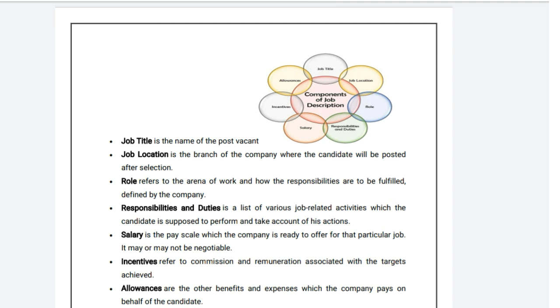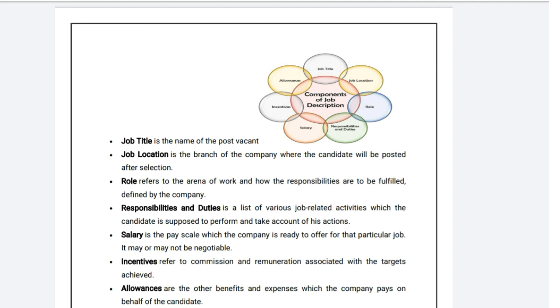The next one is salary. It is the pay scale which the company is ready to offer for that particular job. Here the grade pay or scale is supposed to be described in writing as a part of the job description. The next one is incentives. It refers to the commission or motivation or remuneration associated with the target achieved.